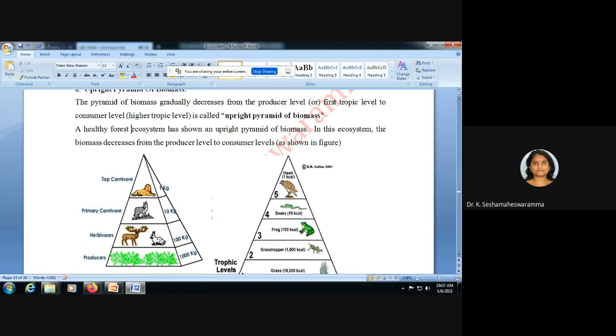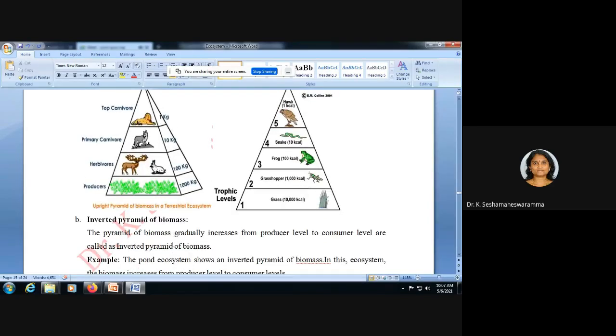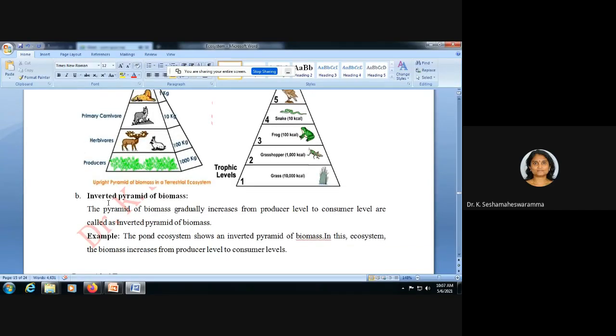In this ecosystem, the biomass decreases from producers to consumer level, from bottom to top, first trophic level to fourth trophic level. Here, in the inverted pyramid of biomass, the biomass gradually increases from producer level to consumer level, and is called an inverted pyramid of biomass. Example, the pond ecosystem.